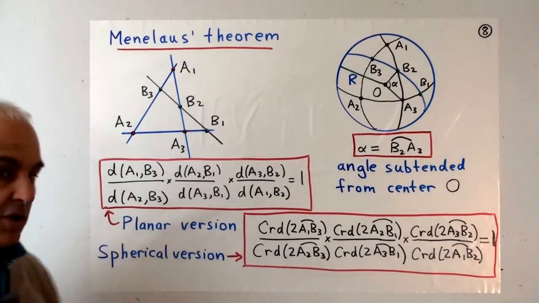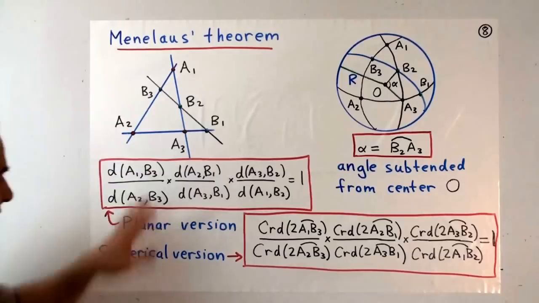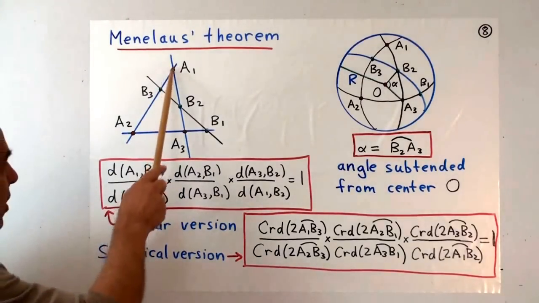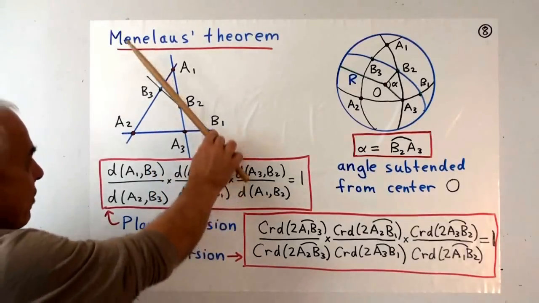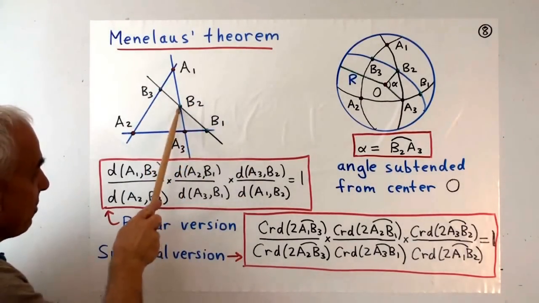You're probably mostly familiar with the planar case. These days, this is what students learn. So let's just have a look at the planar case first. We have a triangle, A1, A2, A3, and we have another line that cuts the triangle in 3 more points, B1, B2, and B3.